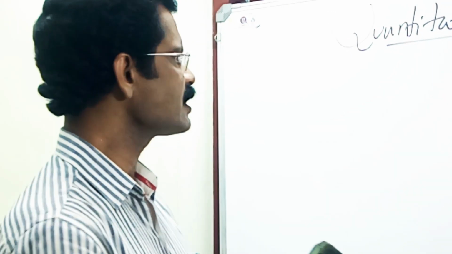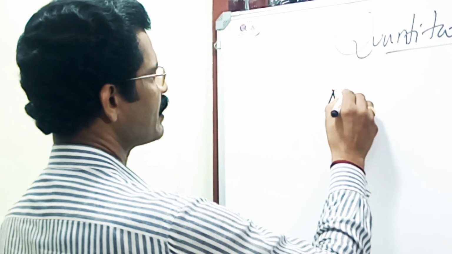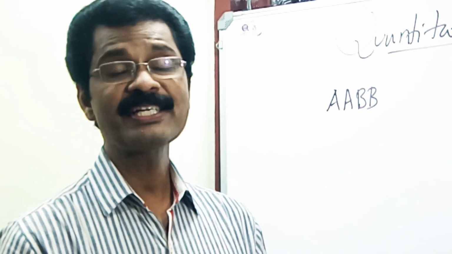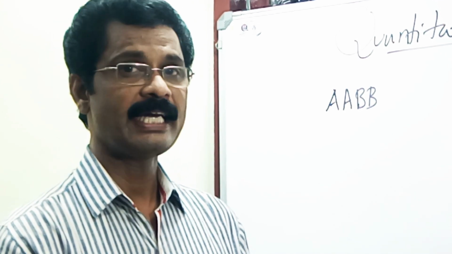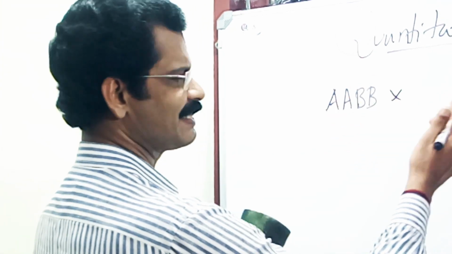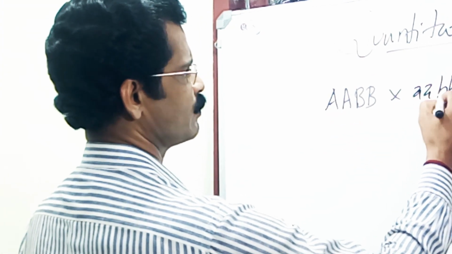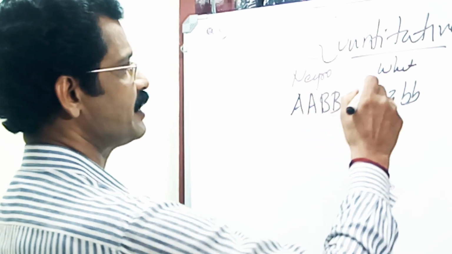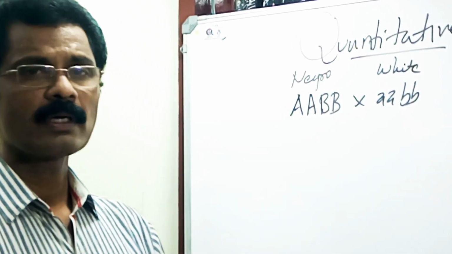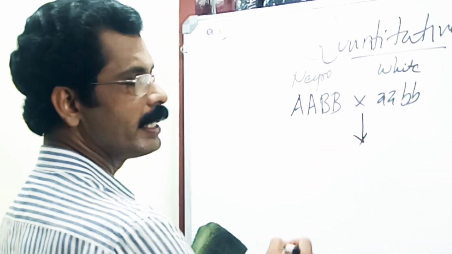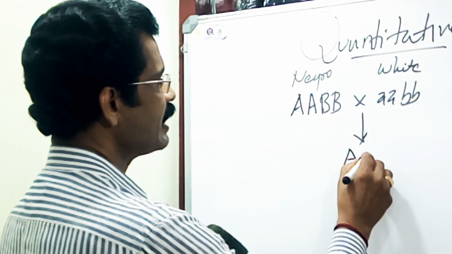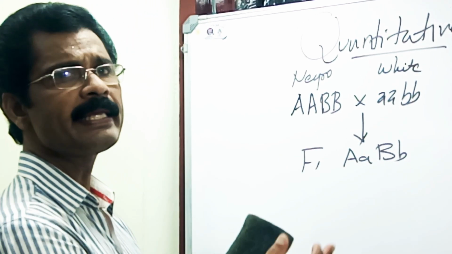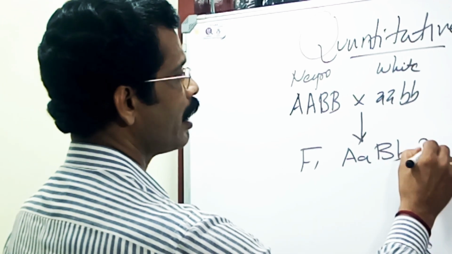A true Negro has four dominant genes, capital A, capital A, capital B, capital B. And the whites or Caucasians have four genes in recessive condition, small a, small a, small b, small b. This is Negro and this is white, otherwise called Caucasian. The F1 young ones produce capital A, small a, capital B, small b, a totally intermediate character that is called mulatto.